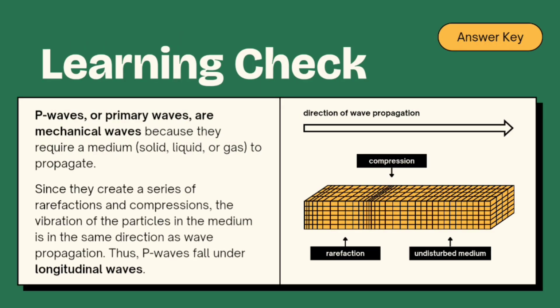The answer is: P waves or primary waves are mechanical waves because they require a medium, solid, liquid, or gas, to propagate. Since they create a series of rarefactions and compressions, the vibration of the particles in the medium is in the same direction as wave propagation. Thus, P waves fall under longitudinal waves.